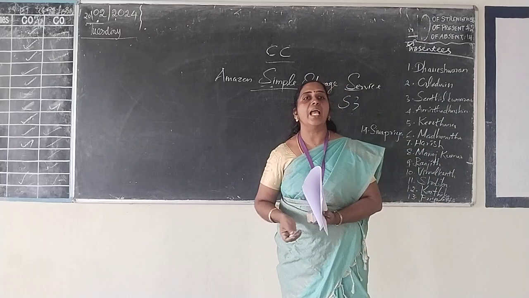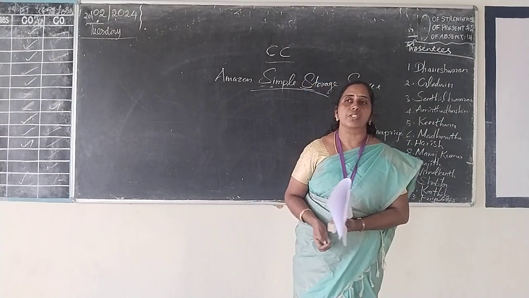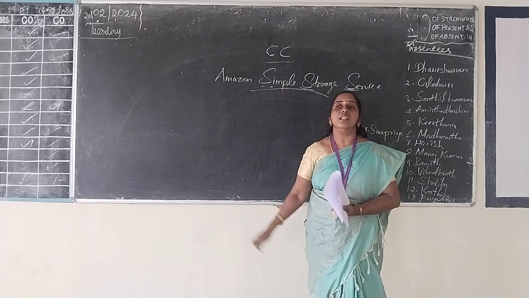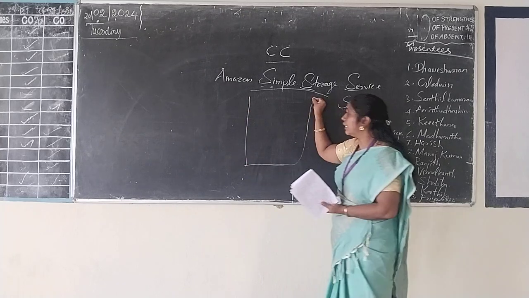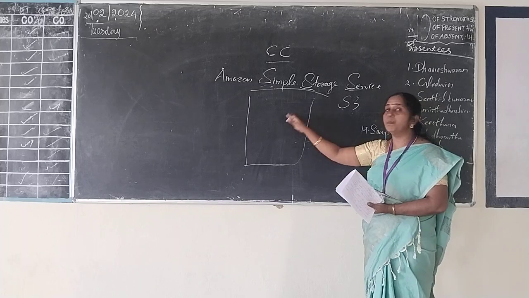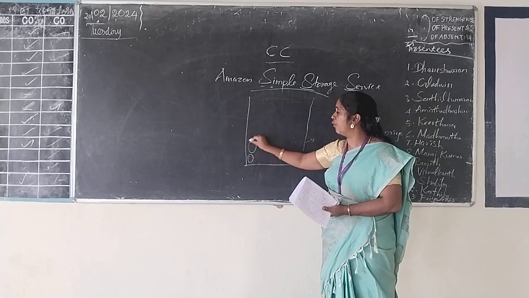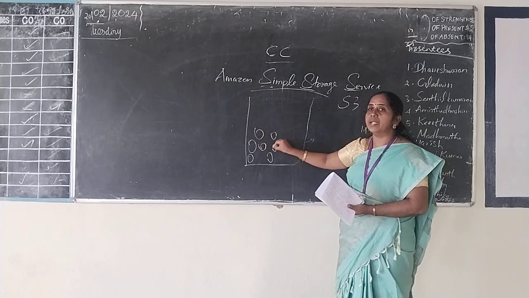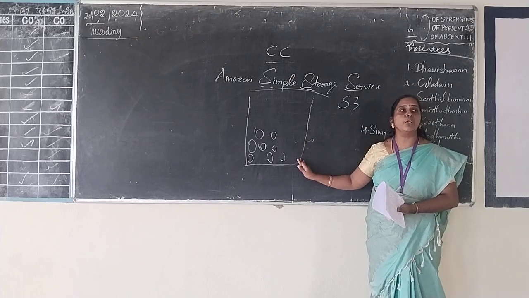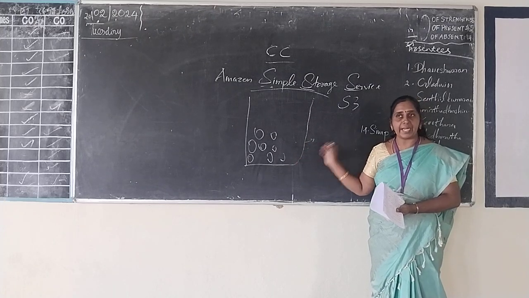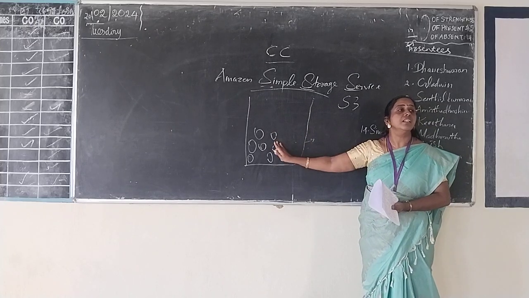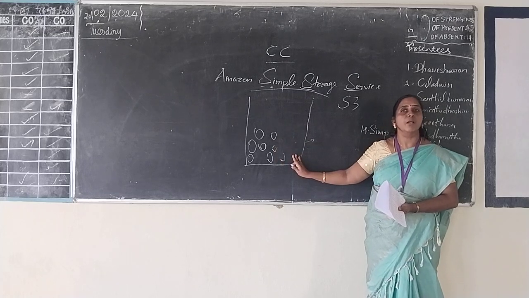Data can be stored in the form of objects, and these objects are stored in a container. This container is called a bucket. In this bucket, it can store a large number of objects. So S3 provides storage as a service. The user can store their data in the form of objects, and a group of objects is stored in a container called a bucket.